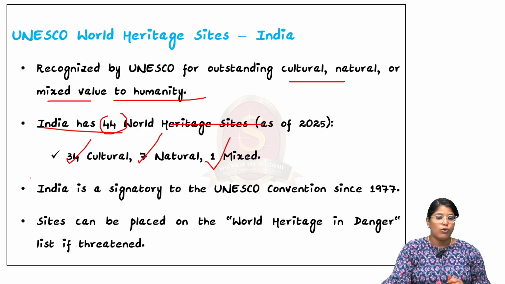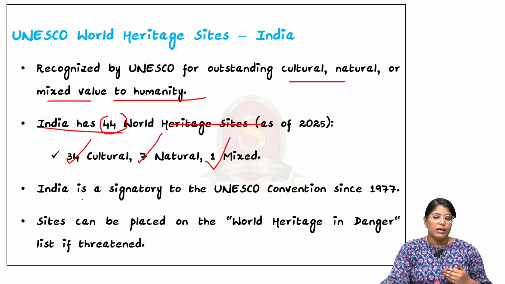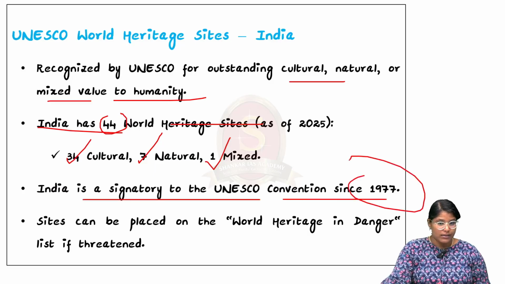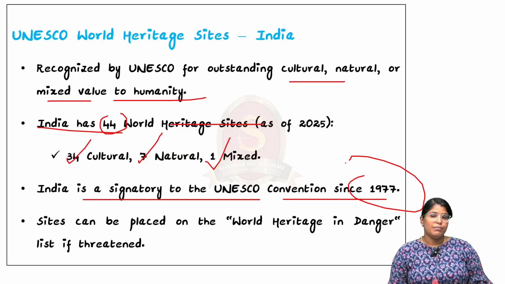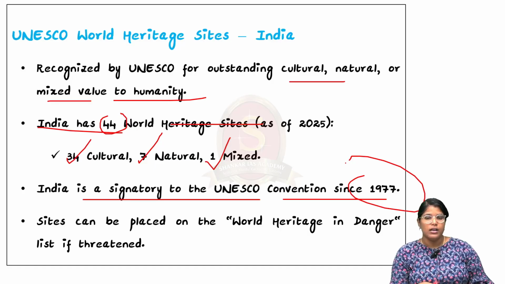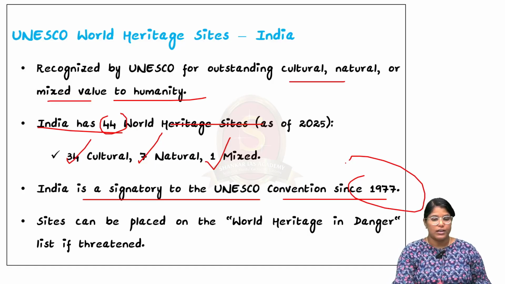Now, talking about India, we have been a signatory to the UNESCO Convention since 1977. UNESCO can even place a site on the World Heritage in Danger list if the site is threatened in nature. Now these are all very important facts that you have to remember.